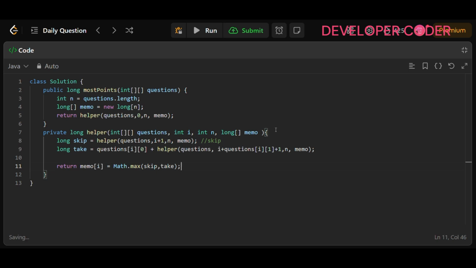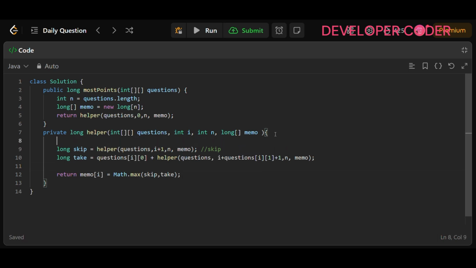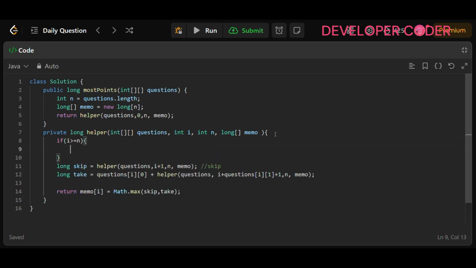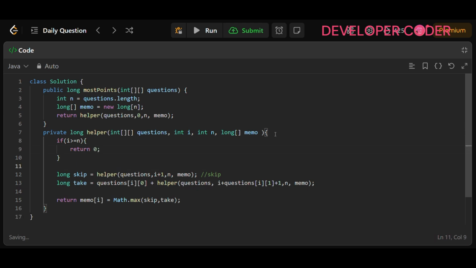All right, now here are a few base conditions that you have to write. If your I becomes greater than or equal to n, I goes out of bound, so then simply you have to return 0. This is one base condition. And now if you have already solved that particular tree, we have to return the pre-computed result if available.